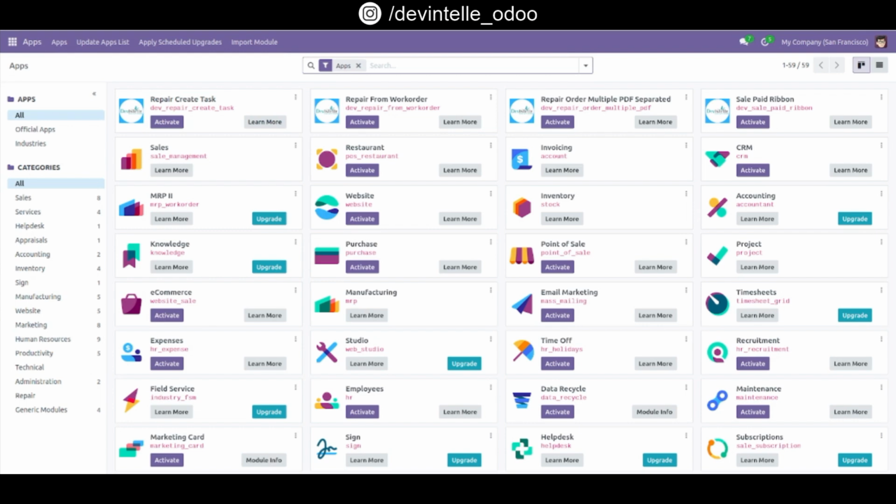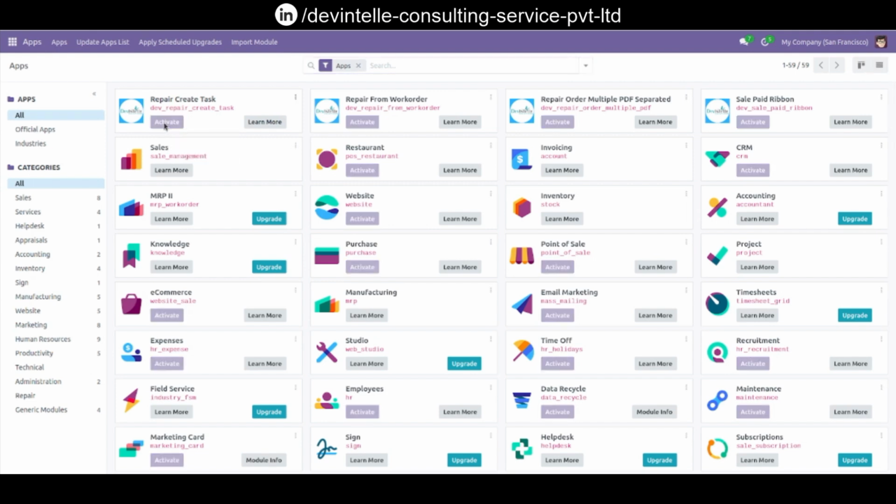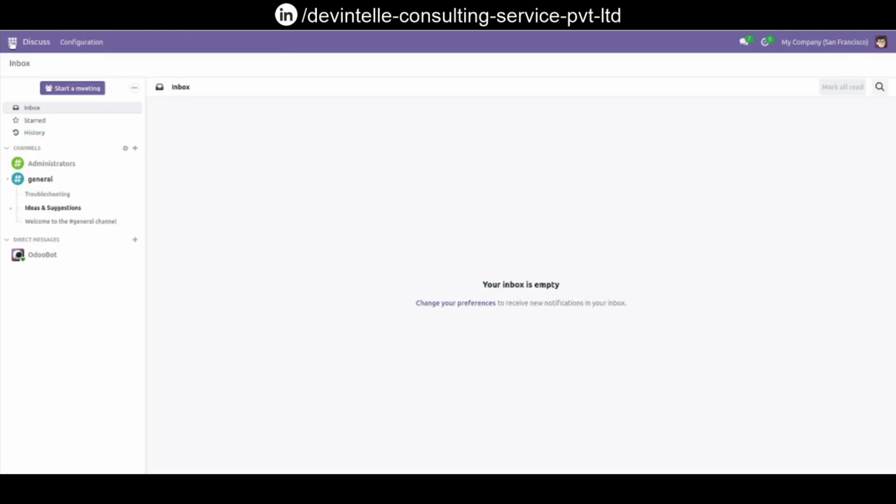Today we will see how to link or create tasks from the repair orders form. So let's see about that. You can see here our module Dev Repair Create Task. First install this module, so click on this activate button. Now our module is installable.